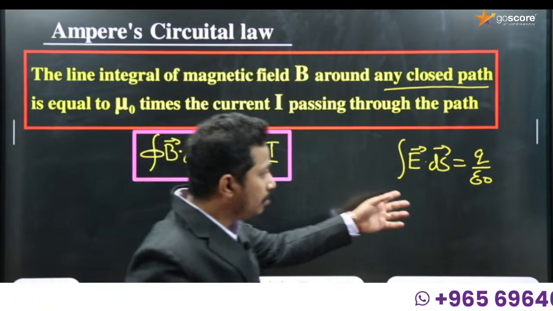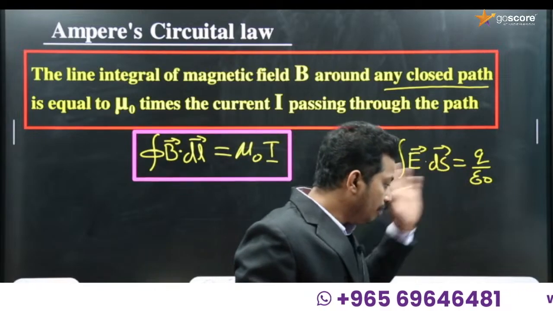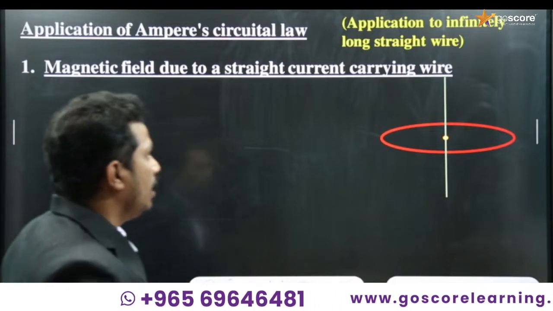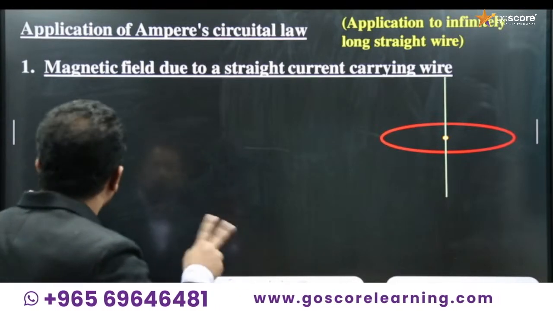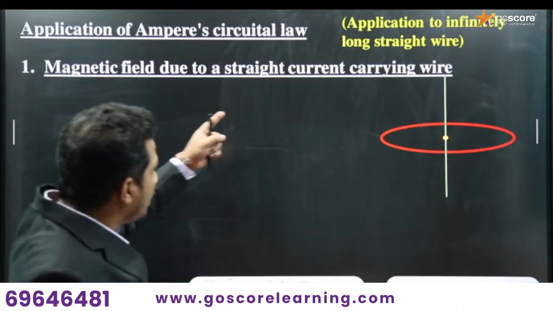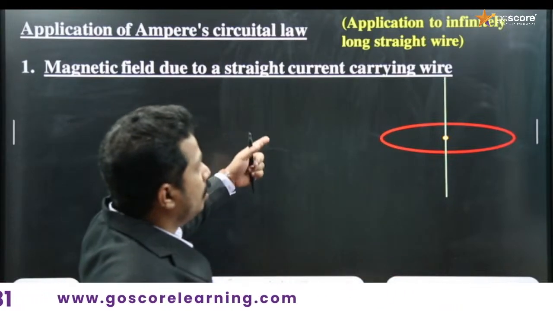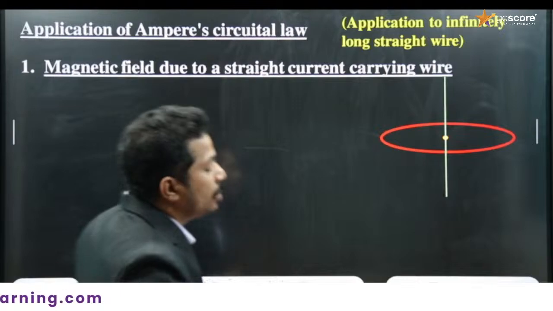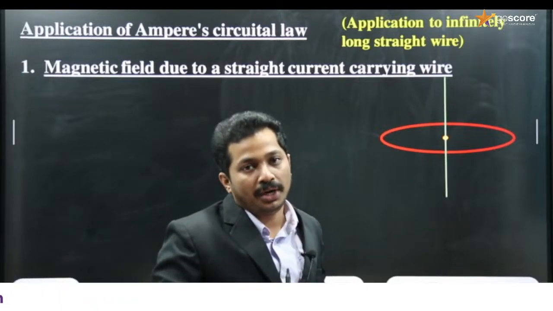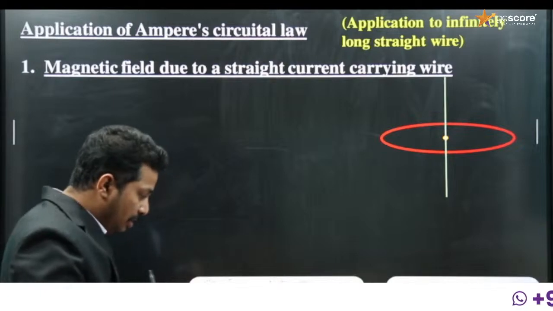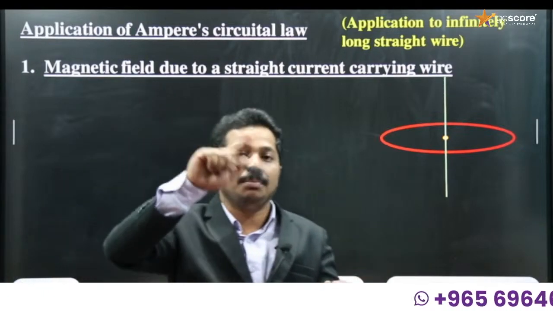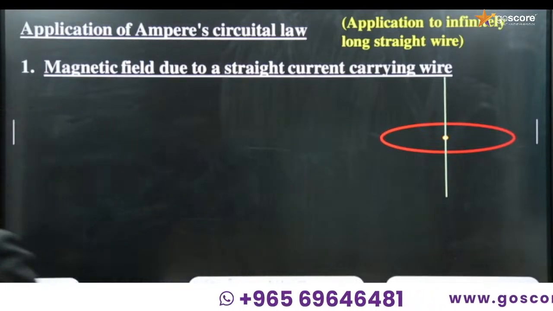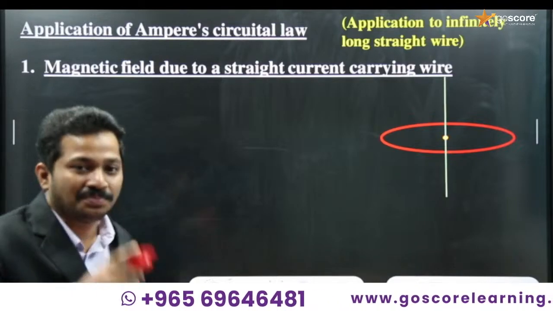I have mentioned that we have three applications of Gauss's law in the first chapter. Similarly, we have applications of Ampere circuital law in this chapter, but not three, we have two: magnetic field due to a straight current carrying conductor, that is, application of Ampere circuital law to an infinitely long straight wire, and application of Ampere circuital law to a solenoid. There was also a derivation regarding a third application, to a toroid, which is now omitted by the CBSE from the syllabus.